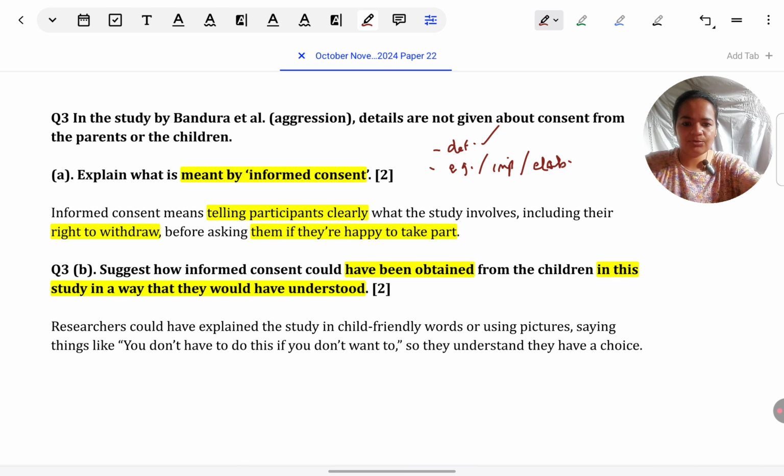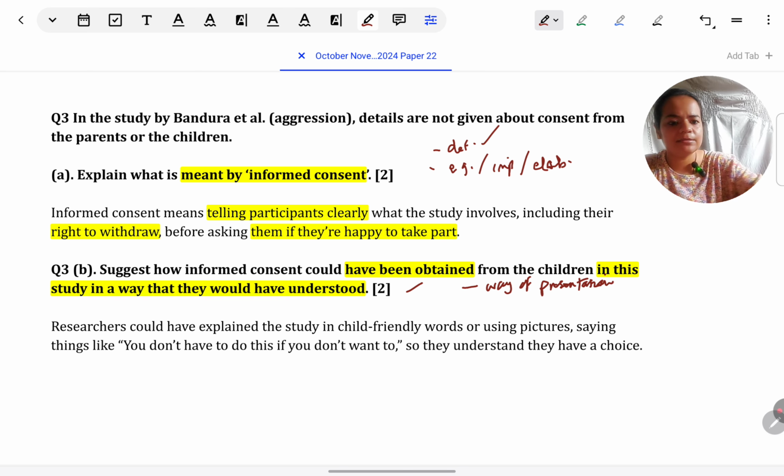So for 2 marks, how you can think of it is, they have asked how it can be presented. So first you can just name the way of presentation. Something like child-friendly language should be used, or in simple language it should be said. First you just name that. Then the second part, which I was telling you about, give in direct quotes the example. This is what could have been said to children. Okay, again let's see a model answer to understand.